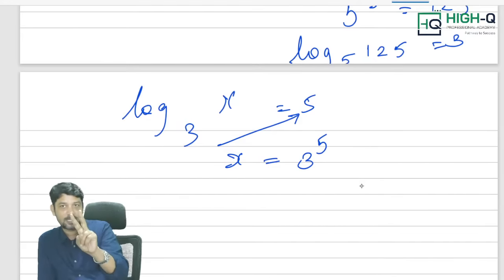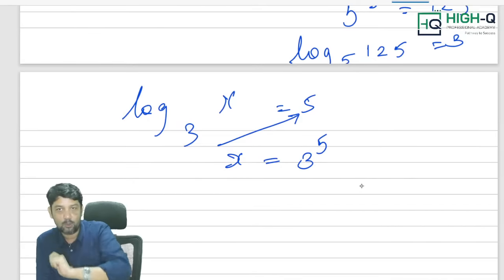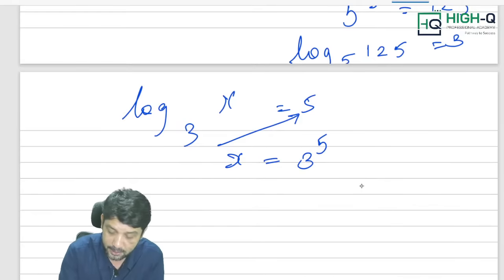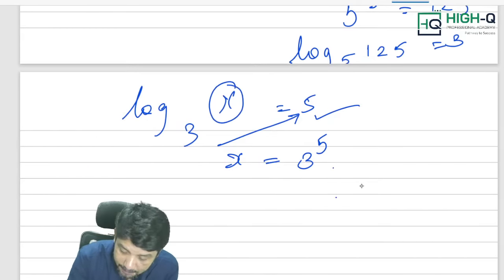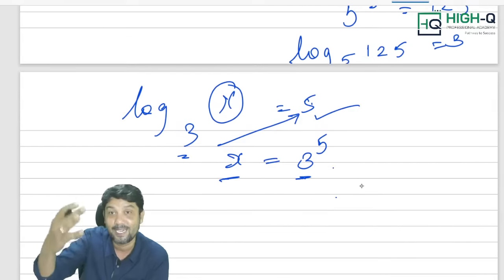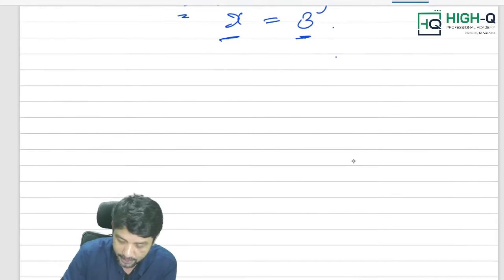See, there are two things I said in the definition: exponential to log and log to exponential. First part, I explained how to convert exponential to log. Now we are converting log to exponential. So log x to the base 3 is equal to 5 is logarithmic form, and we are converting into exponential form. Please listen. Keep this as it is. Right hand side will be the index, and the base remains the base for that index.